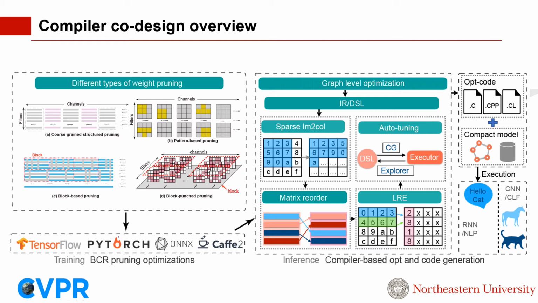And what we generate from this step are the executable codes. For example, the C++ code for the mobile CPU, OpenCL and OpenGL code for mobile GPU, together with our compact model storage. Then the executable codes can be directly deployed on the mobile devices for application.